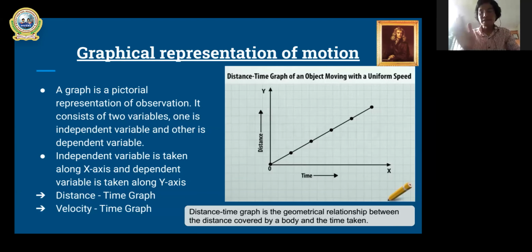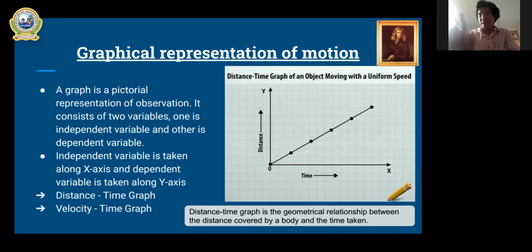By its name, class 9, you can easily understand. Don't get confused, don't get doubt, or don't get scared. By its name, it is clear. The name is distance time graph. And what are the quantities that we mention in the graph? Obviously, distance and time. And whenever there are distance and time, these two quantities come, we can always get another quantity, that is speed only.